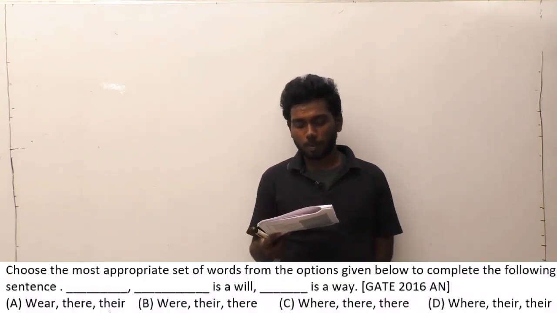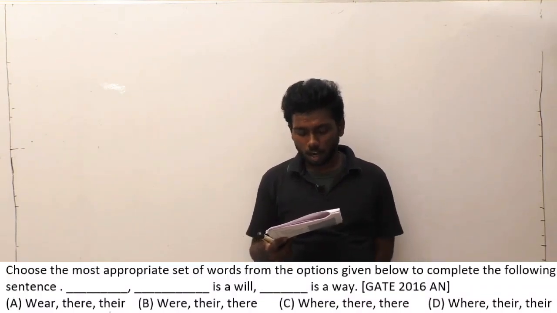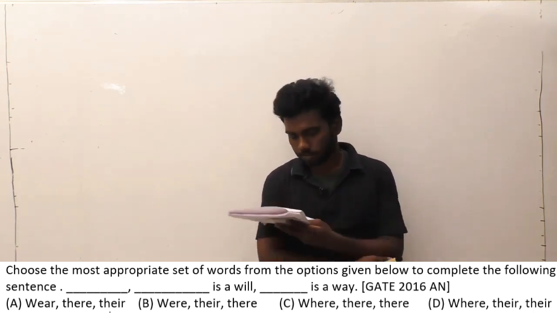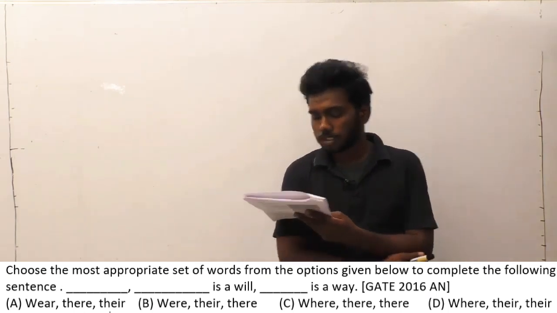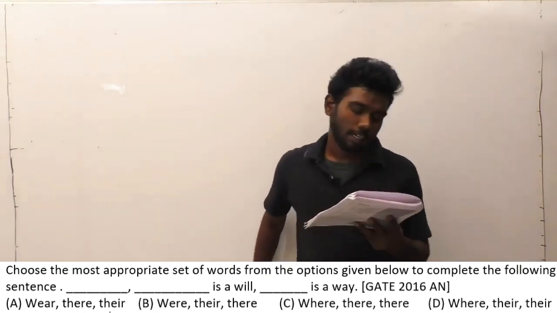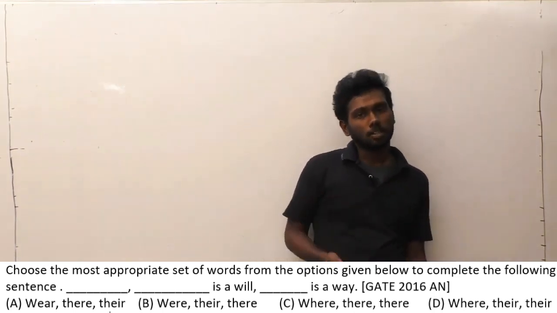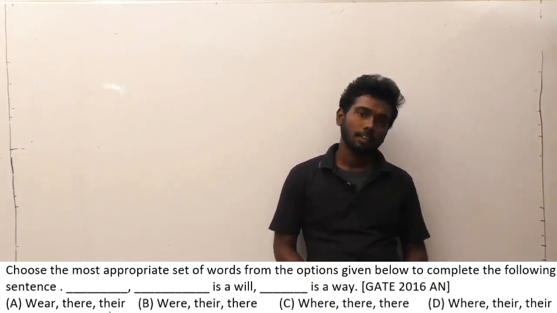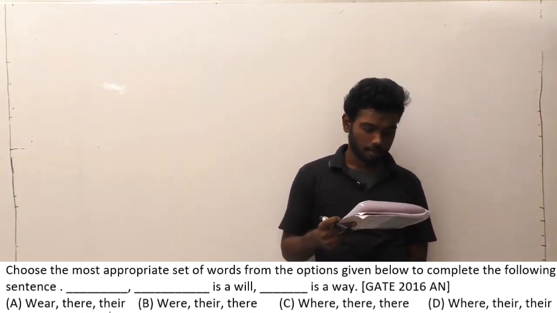Now let us see question number 37. Choose the most appropriate set of words from the options given below to complete the following sentence. Dash is a will, there is a way, and this is a general proverb. Even a child knows this. Even without looking at the options, we can clearly say that where there is a will, there is a way. Option C.